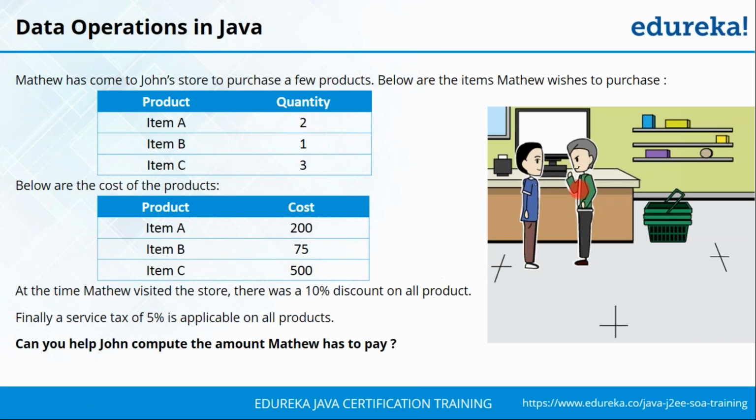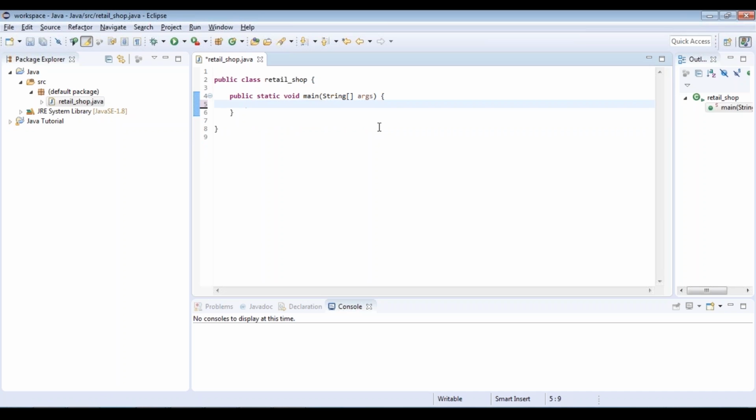Now at the time Matthew visited John's shop, there was a 10% discount on all the products. Now from your total cost, you need to subtract 10%. Apart from that, there was also a 5% service tax applicable on this. So you need to add a 5% service tax as well. So let me show you how it is done. So now let's go ahead and write a code to compute this value.